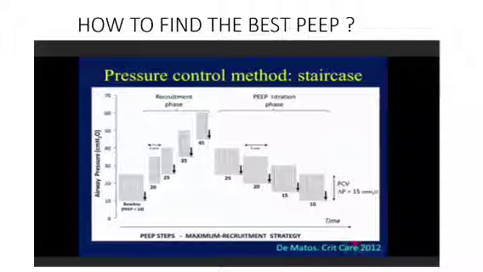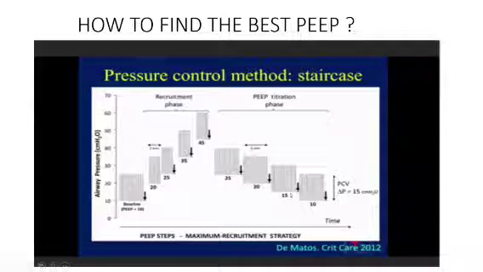Okay, so how to do it? Next, I'll decrease my PEEP to 25, take the ABG, see the oxygenation, the partial pressure of O2 and CO2, and see the hemodynamics of the patient. Decrease it down to 20. Wait for some time, take the ABG, see the values, and decrease it down to 15.